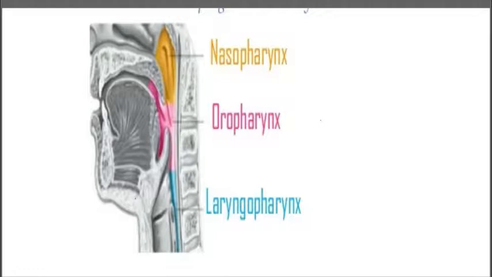Now we are moving on to the pharynx. The pharynx is the common opening of the mouth and the nose. It is 12 centimeters in length. Again, it is divided into three parts: nasopharynx, oropharynx, laryngopharynx. We are going to look into the nasopharynx and oropharynx.